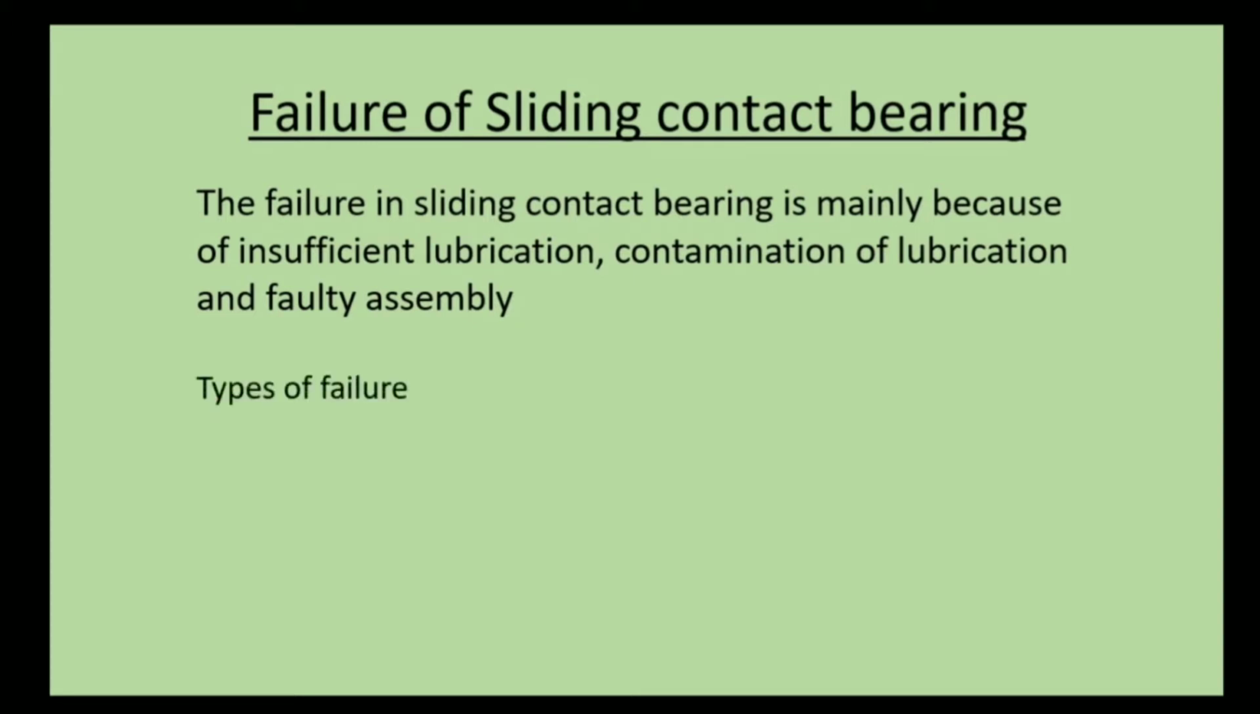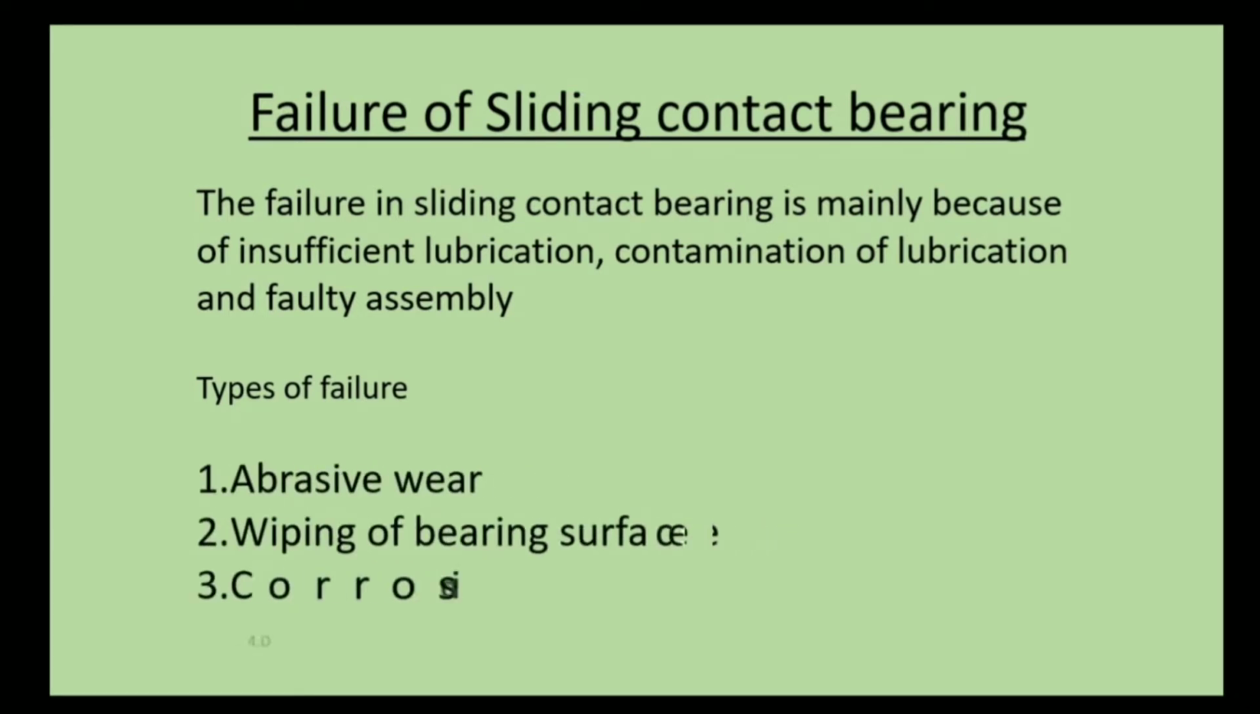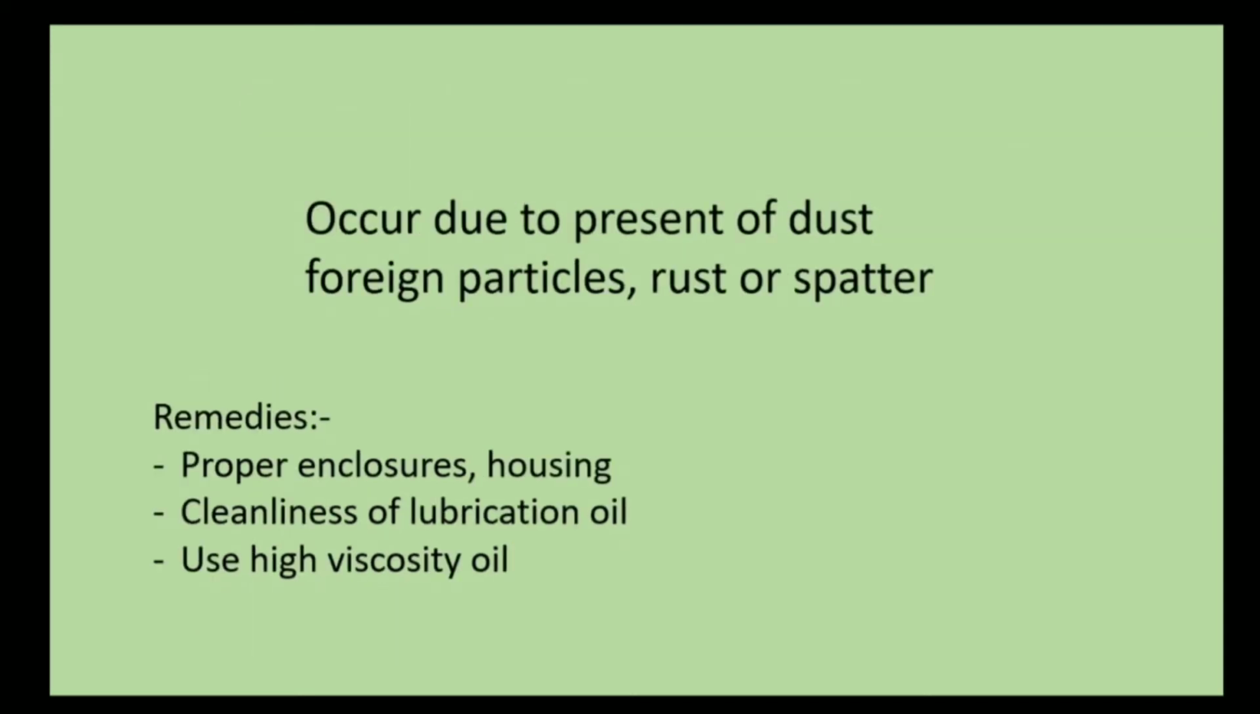Now we are going to discuss the types of failure of sliding contact bearing. Here we have four different types of failure of sliding contact bearing. First one is abrasive wear, second one is wiping of bearing surface, third one is corrosion, and last one is distortion. In this video I'm going to discuss each and every failure in detail, and also we are going to see the remedies of each type of failure. So let's go for the first one, that is abrasive wear.